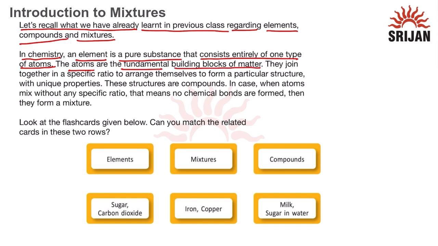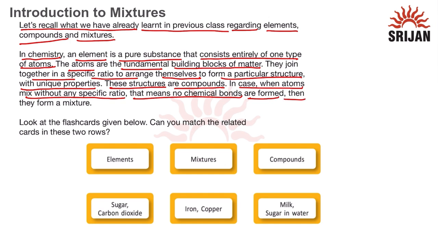As they are the smallest unit of matter, they join together in a specific ratio to arrange themselves to form a particular structure with unique properties. These structures are known as compounds. In case atoms mix without any specific ratio, that means no chemical bonds are formed, then they form a mixture. Now look at the flashcards which are given below.